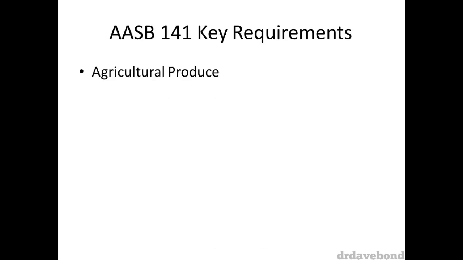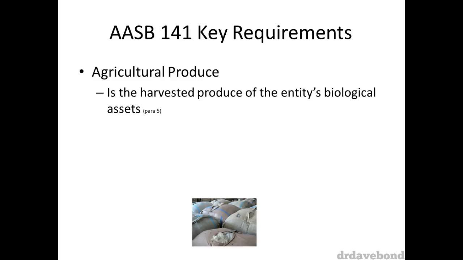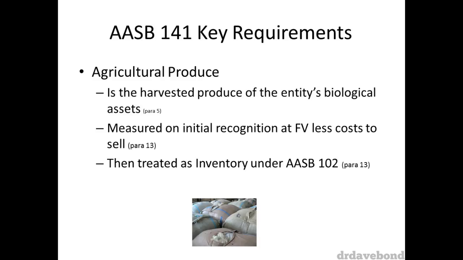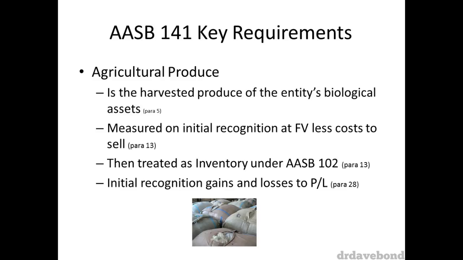Now turning to agricultural produce. According to AASB 141 paragraph 5, agricultural produce is the harvested produce of the entity's biological assets. According to paragraph 13, these are to be initially measured at fair value less cost to sell. Once they have been recognized initially, they are to be treated as inventory under AASB 102. Any gain or loss from initial recognition is to be recognized in the profit and loss statement.